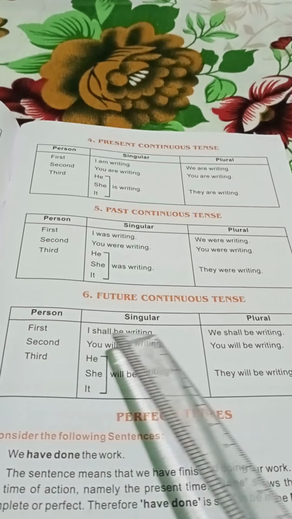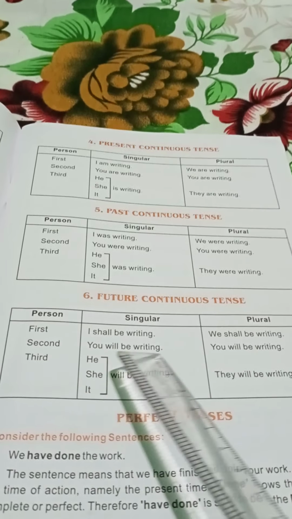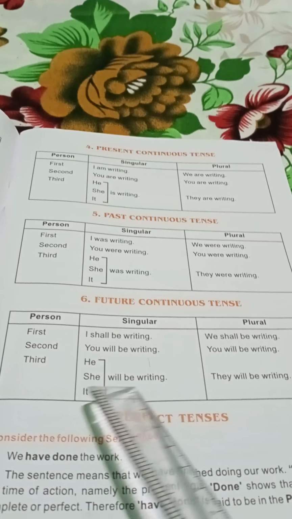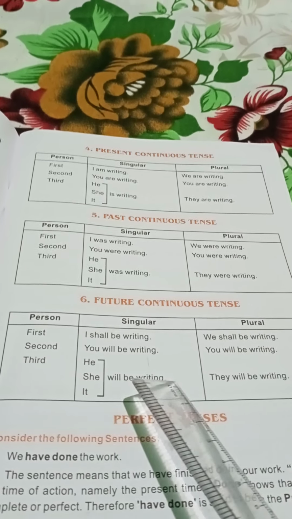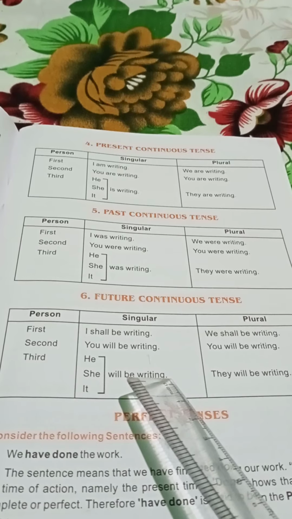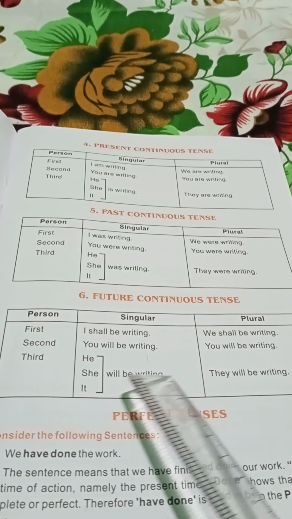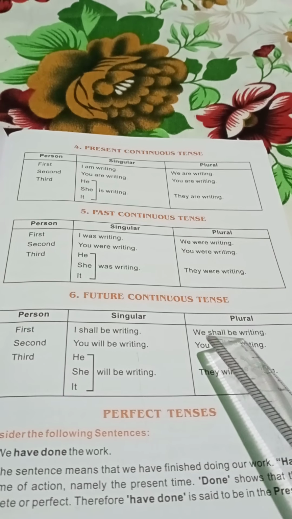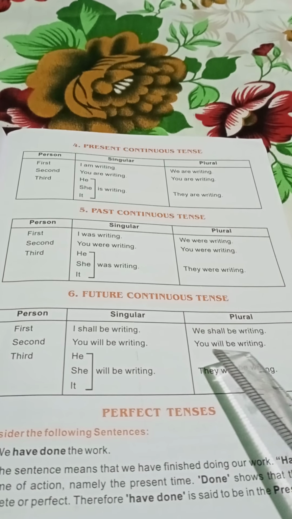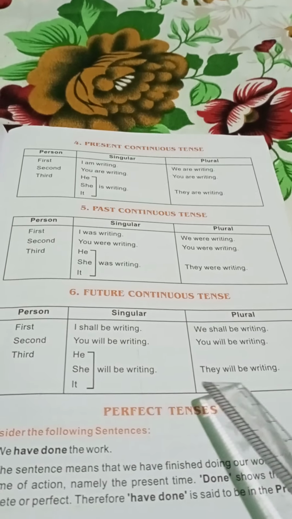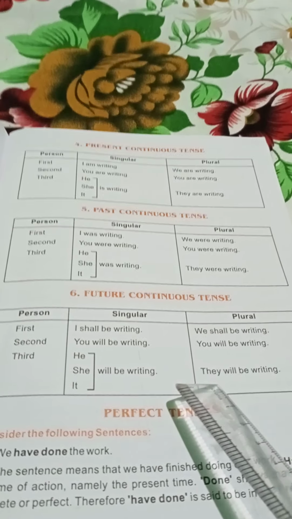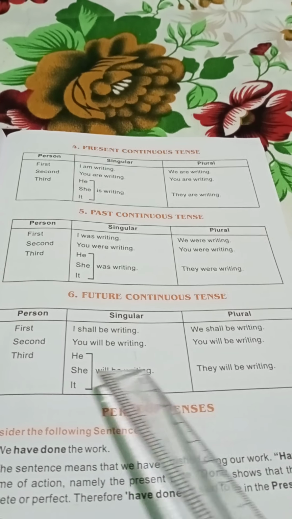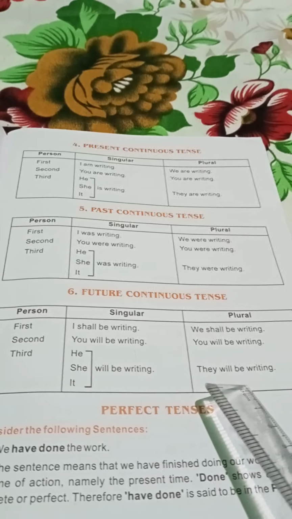I shall be writing, you will be writing, he will be writing, she will be writing, it will be writing. Now in plural, how do we write? We shall be writing, you will be writing, they will be writing. Did you understand how we write in singular and plural also?